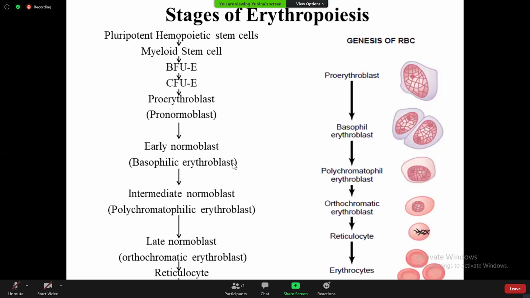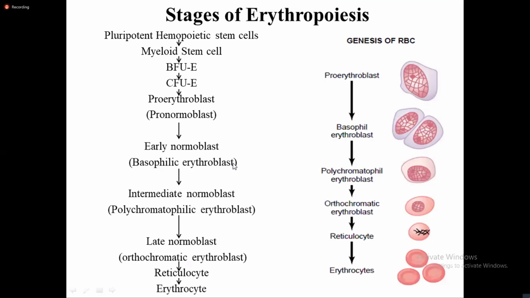So pluripotent hematopoietic stem cells divide and differentiate into myeloid stem cell, which in turn differentiates into committed stem cells, which are colony forming unit B. The other name for colony forming unit B is BFUE, that is blast forming unit erythrocytes. The blast forming unit erythrocytes again differentiates into colony forming unit erythrocytes, which in turn differentiates into pro-erythroblast cells.